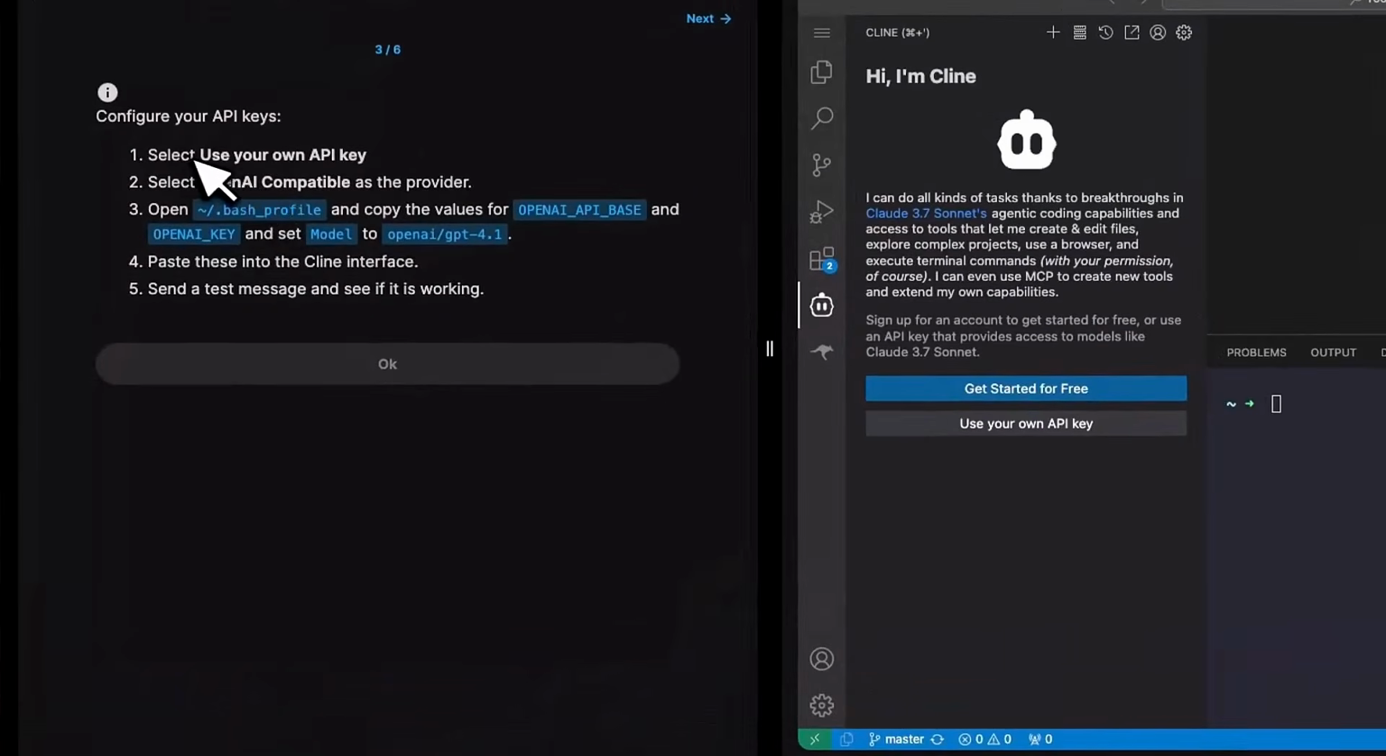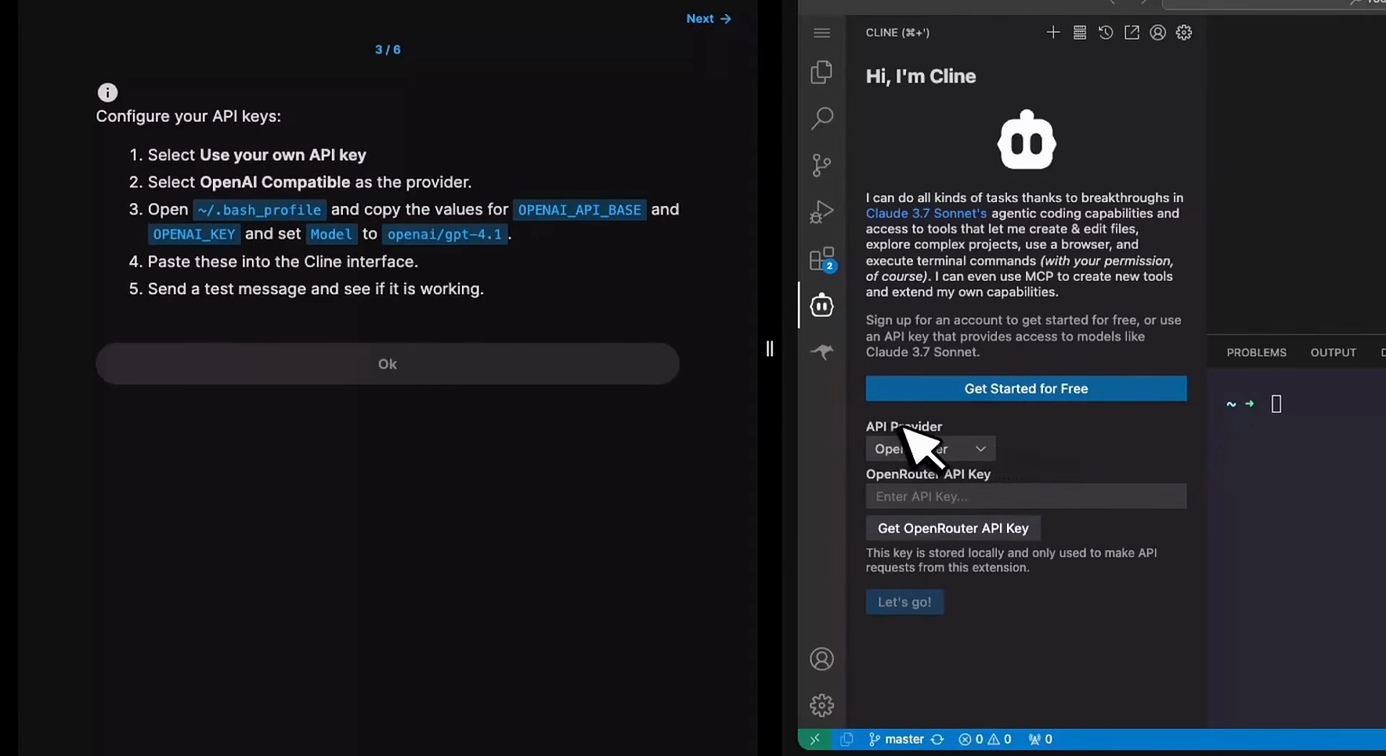Okay, so the instruction here is to configure API keys. You don't have to bring your own keys. We provide you the keys that are needed. But here you need to select use your own API key. And then in the API provider, you'll need to select OpenAI compatible, this one.